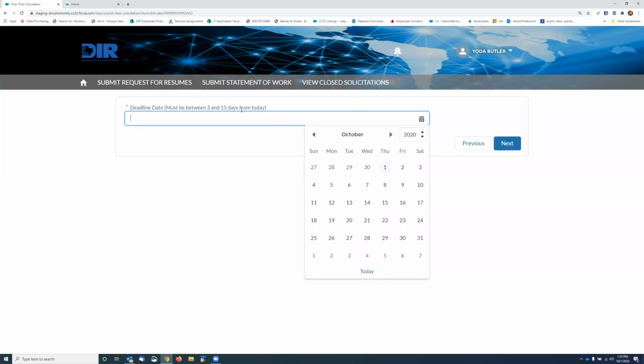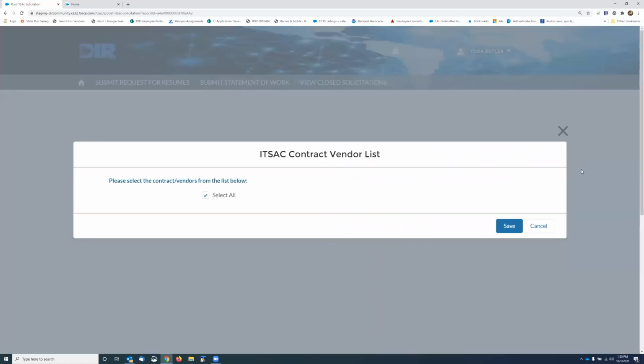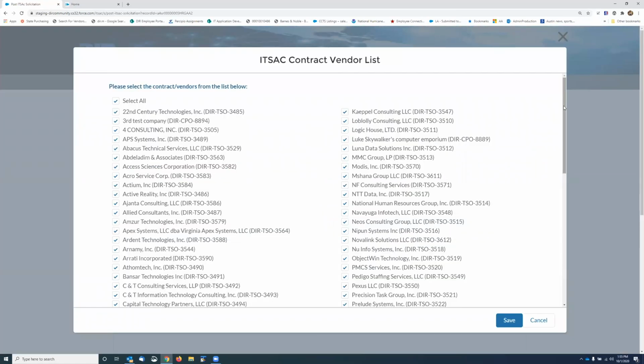And now you set a deadline date. We give them at least 3 days to put together their list. So let's say I'm going to put October 6th here. And now what you're seeing is a new feature also. These are the old contracts that expired yesterday, with the exception of some of our test contracts right here.